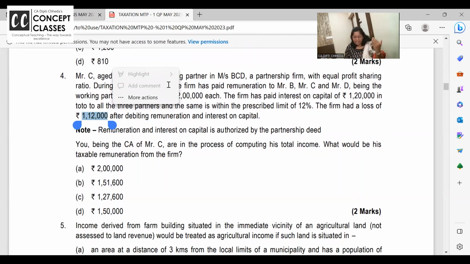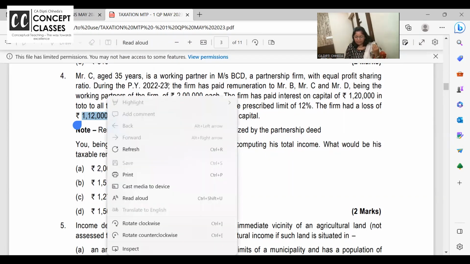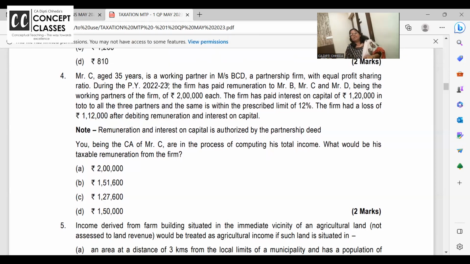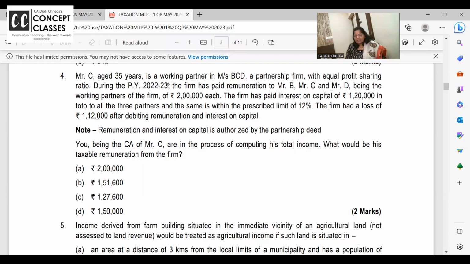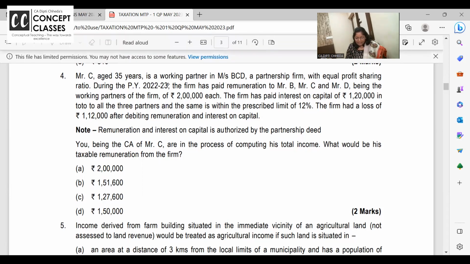Can we calculate what will be the book profit? You being a CA of Mr. C, they want your expert advice. What would be his taxable remuneration? C को जो remuneration मिल रहा है, कितना होगा taxable remuneration? You can't just take everything. Like, how do you know how much is going to be his interest on capital and all? So what is the taxable remuneration of C? Out of the 4 options, you need to work out the answer.